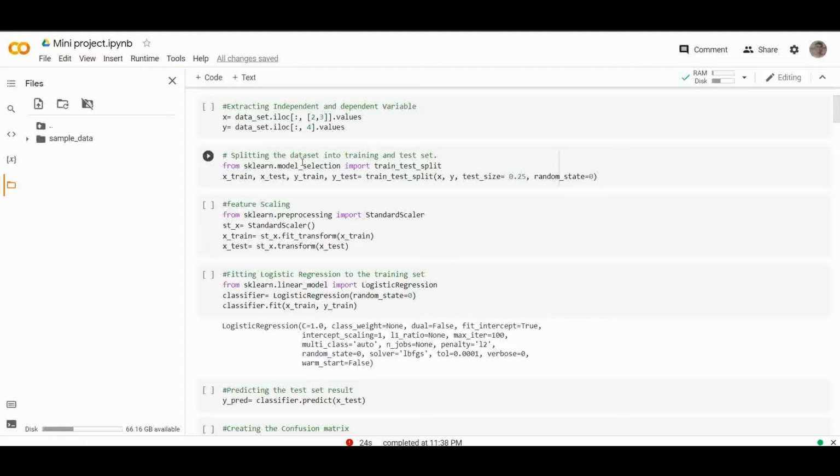So now we will split the dataset into training and test set. Using the sklearn model, we'll import train_test_split. After that, splitting the dataset into training and test, we will do feature scaling.